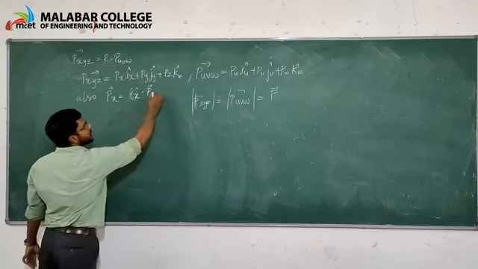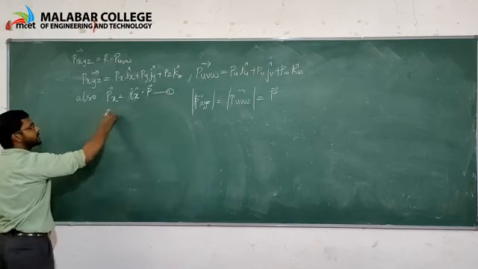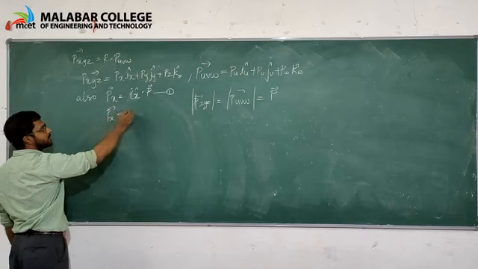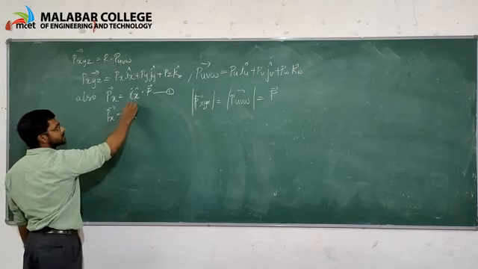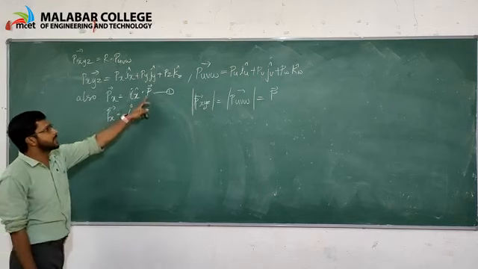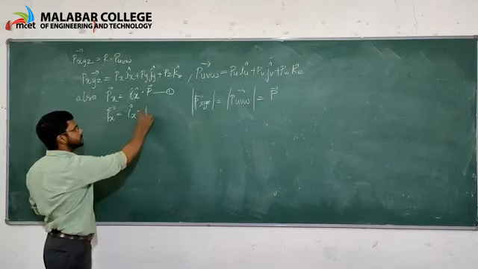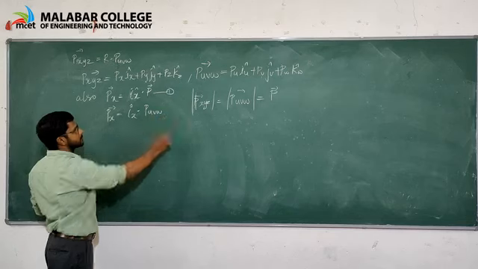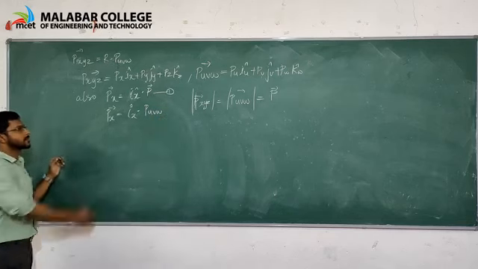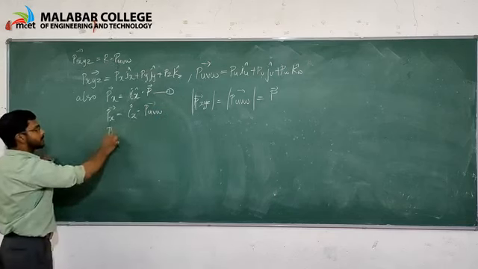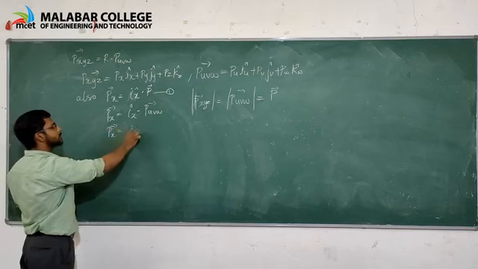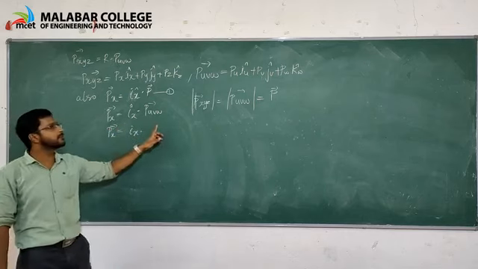So in the equation we can substitute for P as Puvw. Then Px is equal to ix into Puvw.